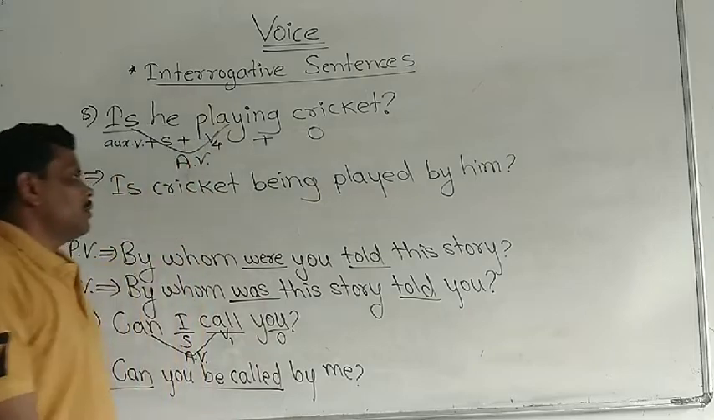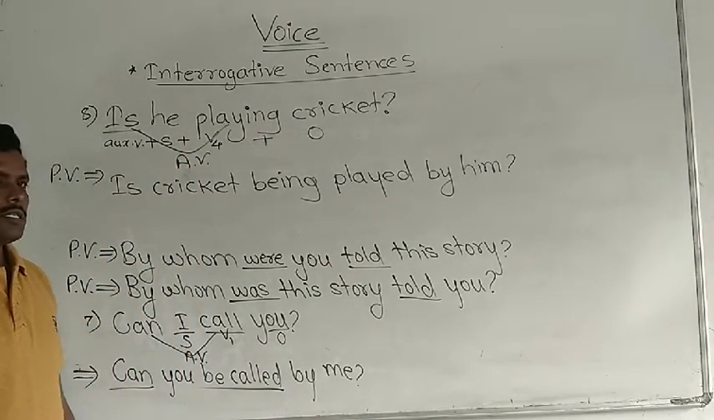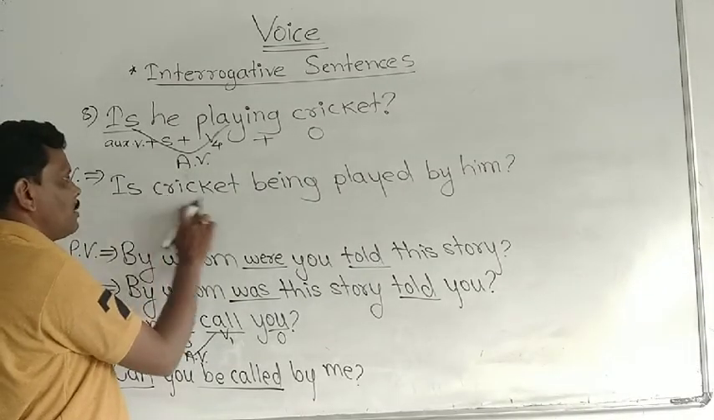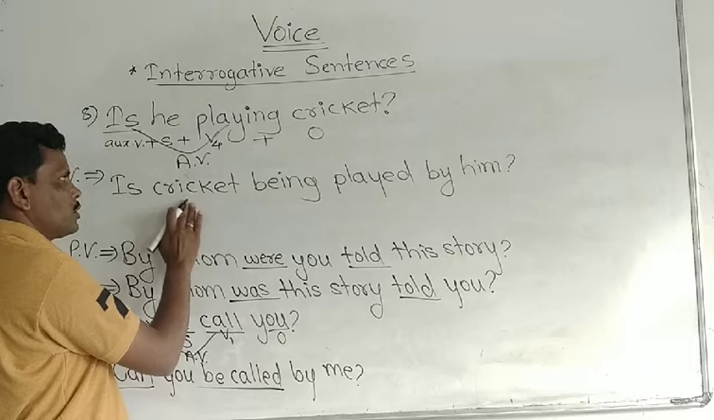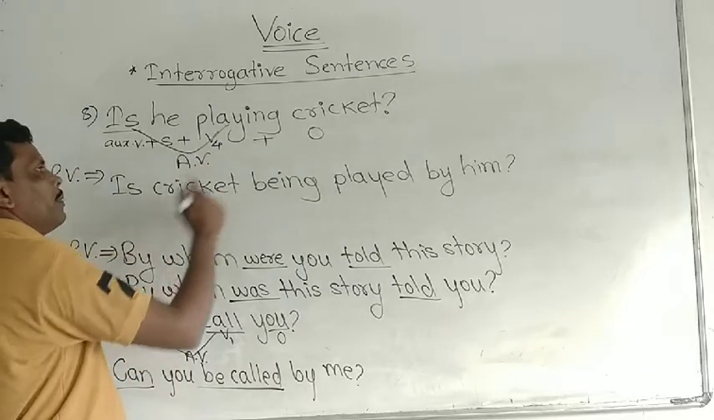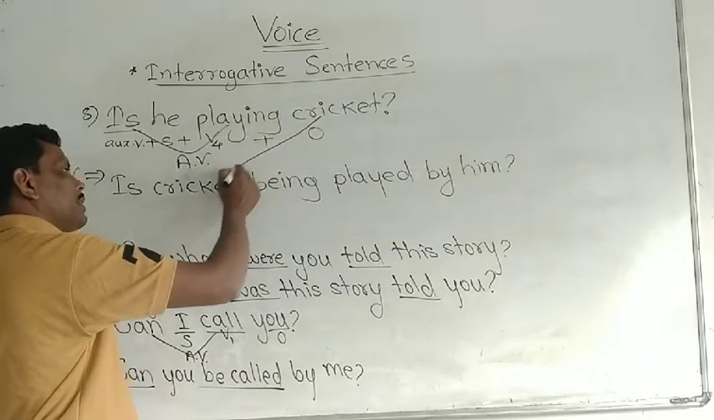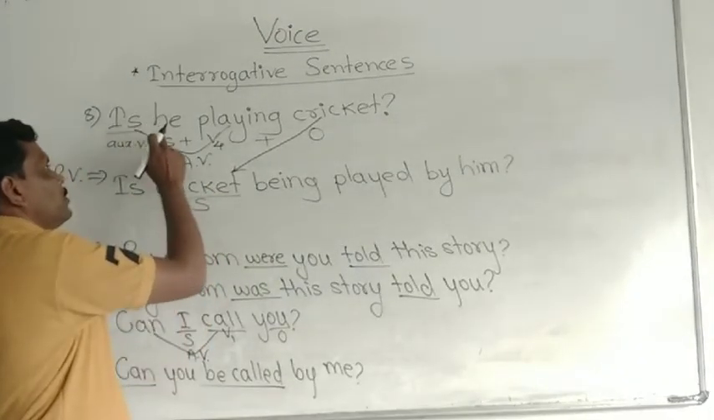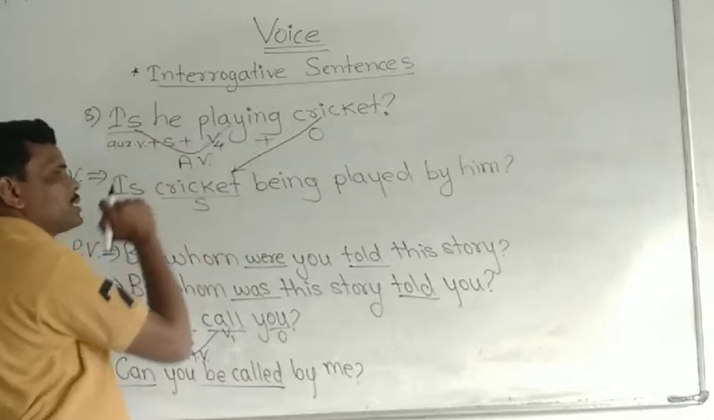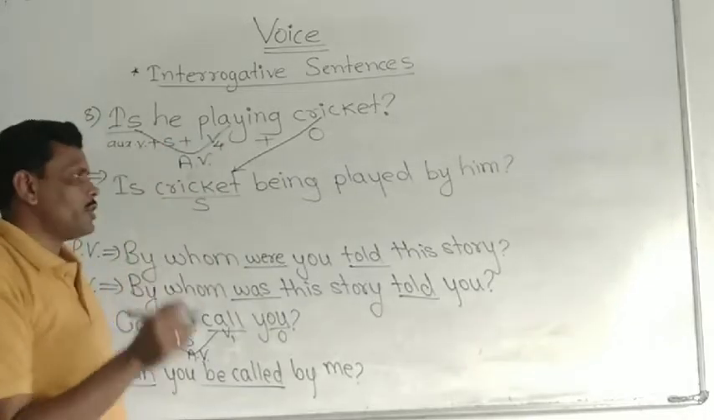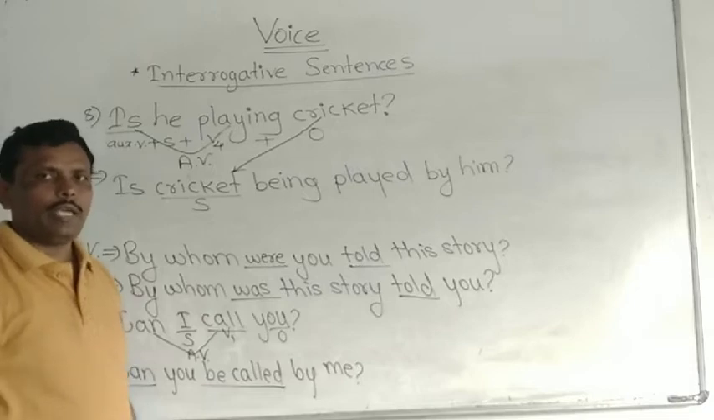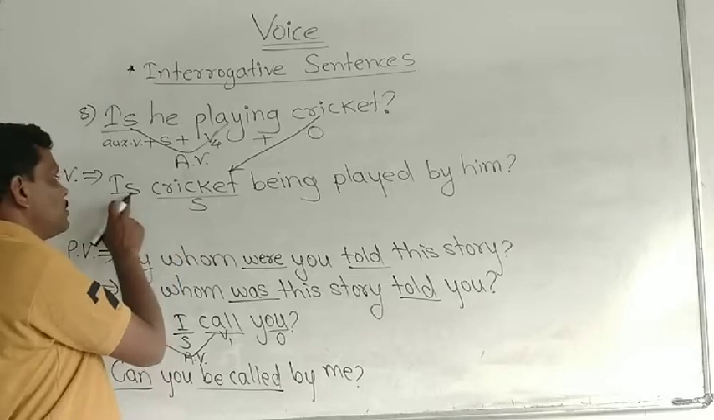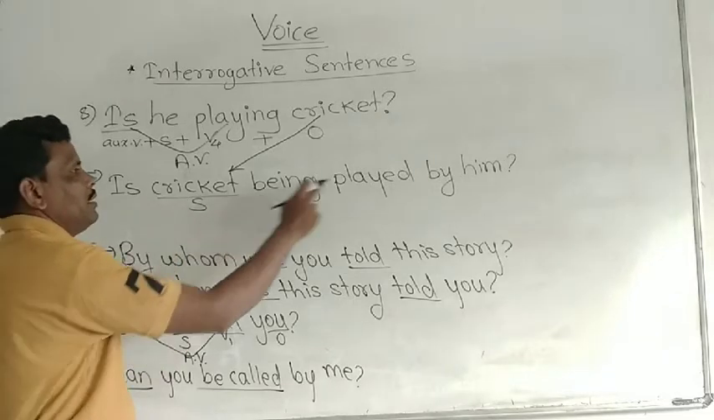Question mark. What is done here? Is there a verbal question? Correct, there is a verbal question. What is done here? We have placed the object as a subject here. Correct. And according to tense, is plus V4, present continuous tense is there. Its passive voice: am, oblique, is, oblique, are, plus being plus V3. So cricket is a singular subject, so we have used is, then being, then V3.